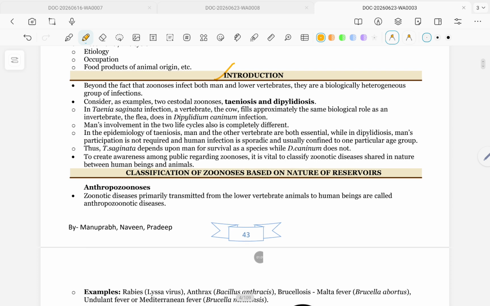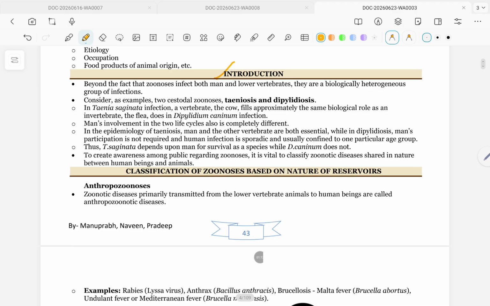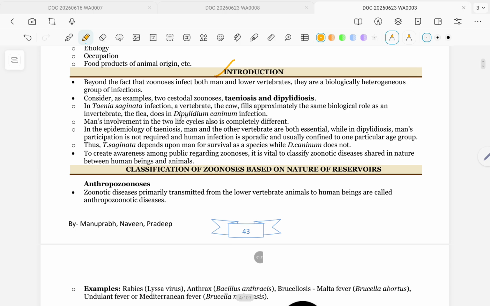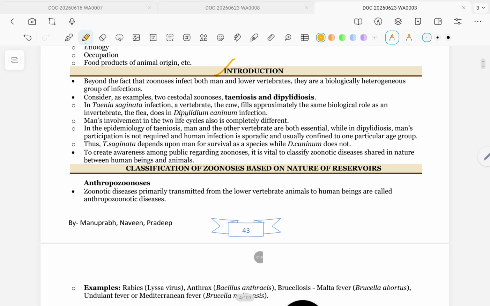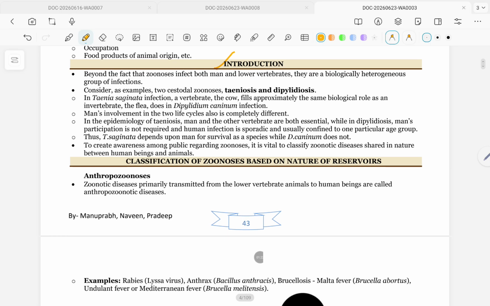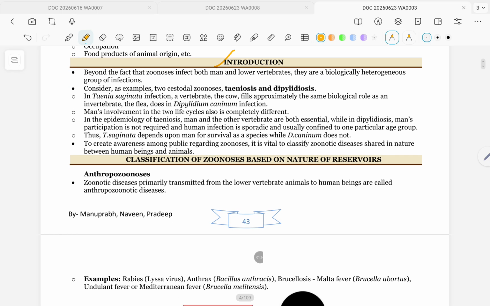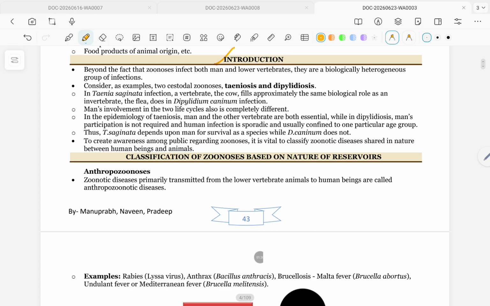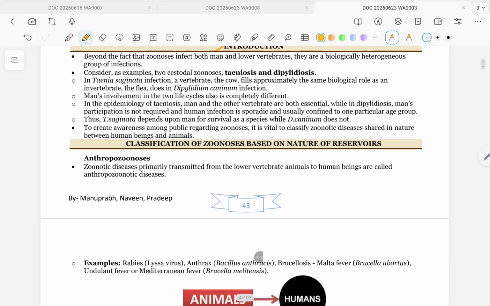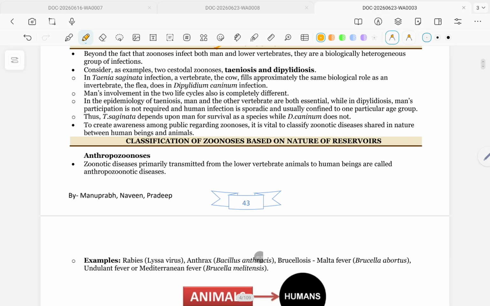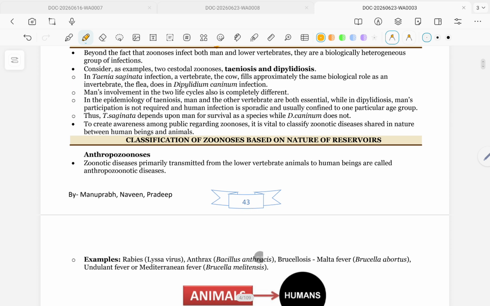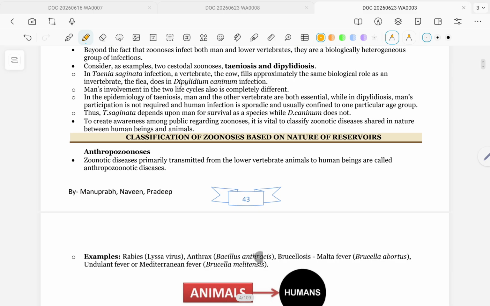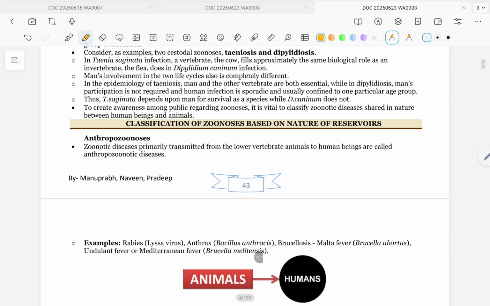In the epidemiology of taeniosis, man and the other vertebrates are both essential, while in dipylidiosis, man's participation is not required and human infection is sporadic and usually confined to one particular age group. Thus, T. saginata depends upon man for survival as a species while D. caninum does not. To create awareness among the public regarding zoonosis, it is vital to classify zoonotic disease shared in nature between human beings and animals.